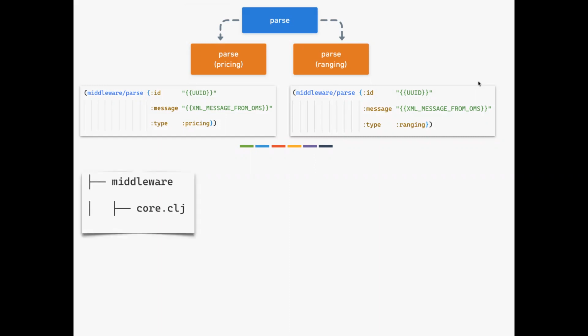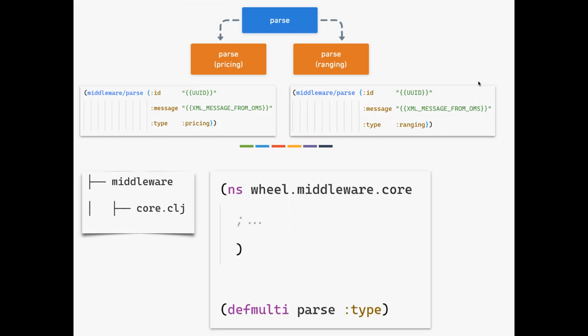How do we do it in Clojure? Very simple. Create a folder. I'm just naming it as a folder called middleware, and I'm creating a core file. Core file is something like an index.js in Node. It's a kind of an entry point file in Clojure. It's a kind of naming convention. Here I'm going to say parse is a multi-method. Okay, multi-method is kind of a polymorphic.